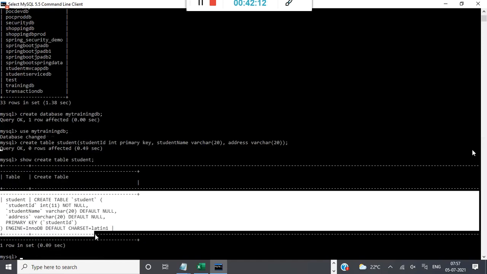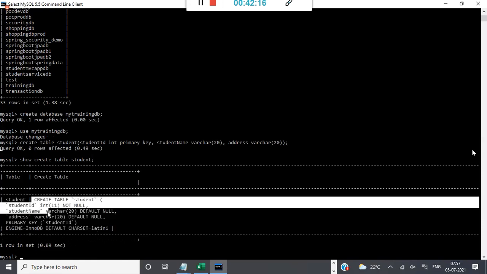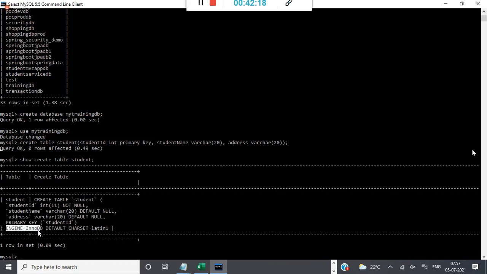This is my table script. By default, MySQL uses InnoDB, which is the database engine. InnoDB is a part of the MySQL software.